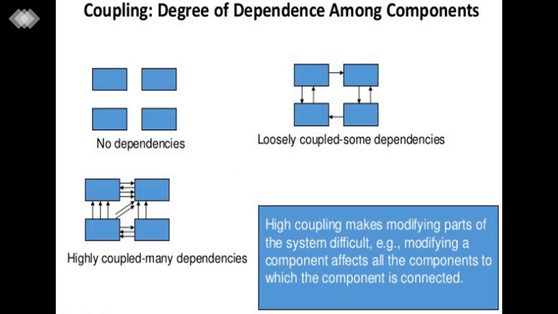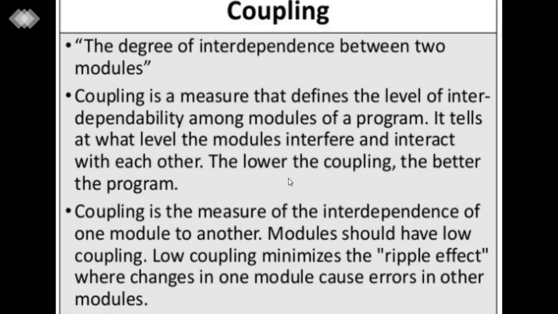So highly coupled makes modifying part of the system difficult. For example, modifying a component affects all the components to which the component is connected. So, in coupling, the degree of interdependence between two modules is a measure that defines the levels of interdependability among modules of a program, which tells what level the modules interfere and interact with each other. The lower the coupling, the better the program.